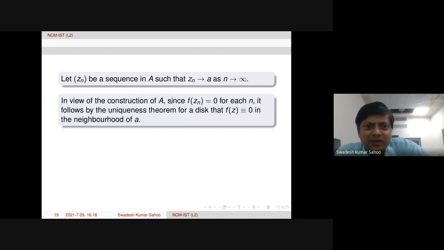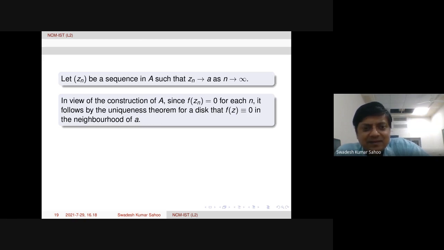Now, in view of the construction of A, since f of Zn is 0 by hypothesis for each n, it follows by the uniqueness theorem for a disk that f of z is identically equal to 0 in a neighborhood of a.